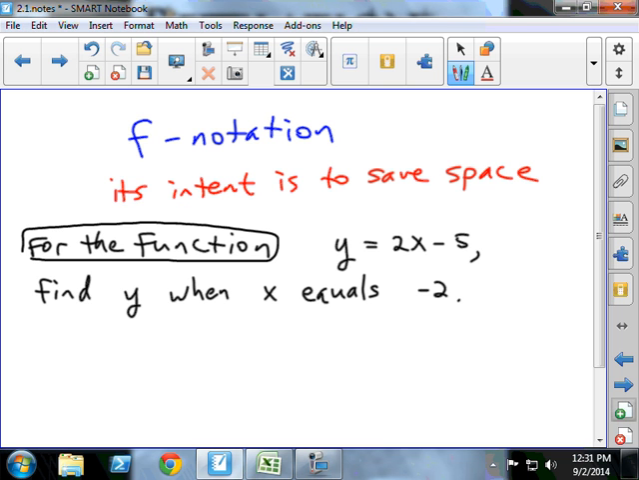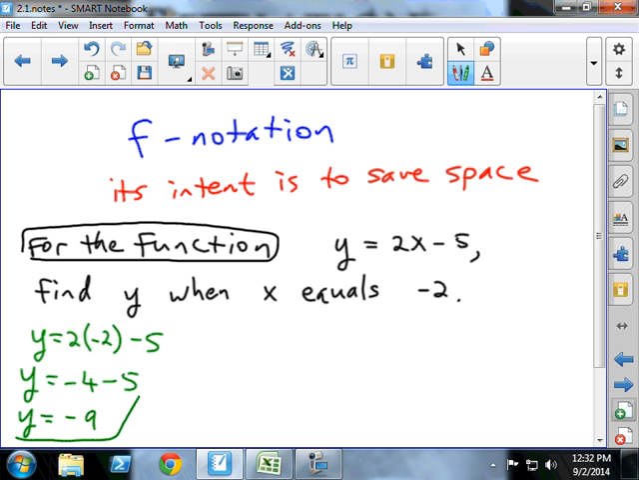Here's the process of finding this. You'd say y equals 2 times negative 2 minus 5. So what's 2 times negative 2? Negative 4, good. Negative 4 minus 5. So y equals negative 4 minus 5. Think about the number line. You go left 4 and then you go left 5 more. So that's going to equal what? Negative 9, good. So that's the process you would do to do all that. Everybody okay with that? That's a lot to write.